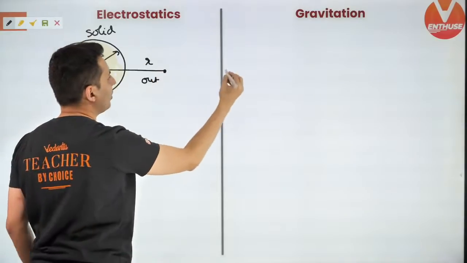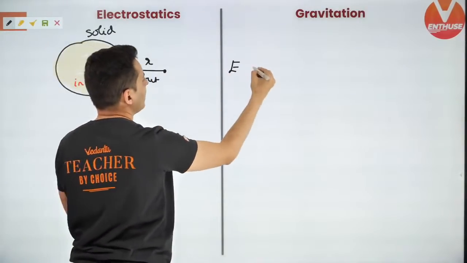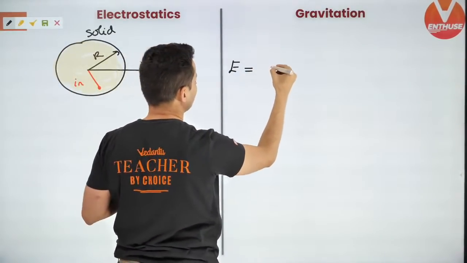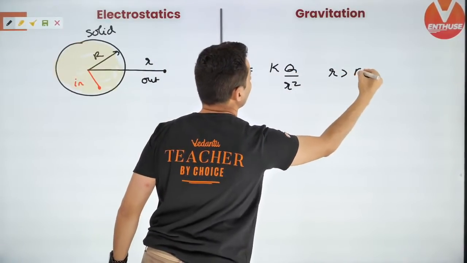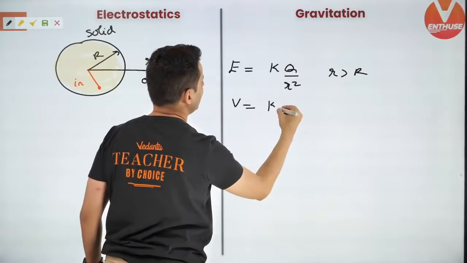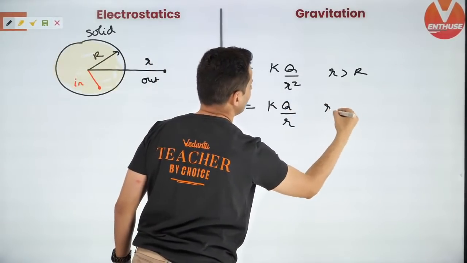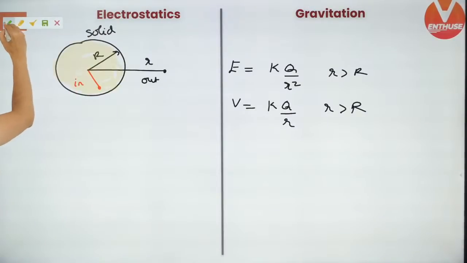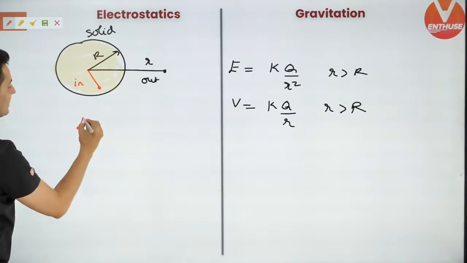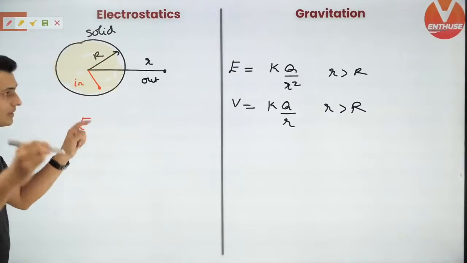When you're outside, things are very simple. Electric field is kQ by r square. When you are outside, potential is kQ by r. There is no difference, like you can see. It behaves like a point charge. But when you are inside, things change.